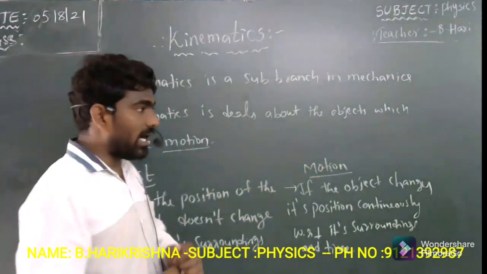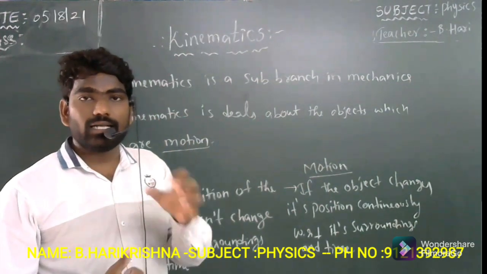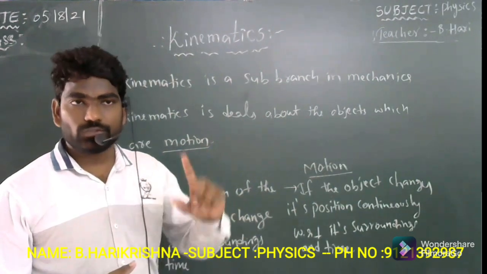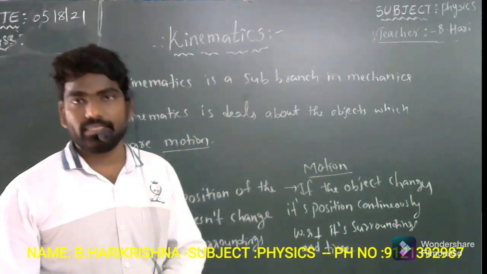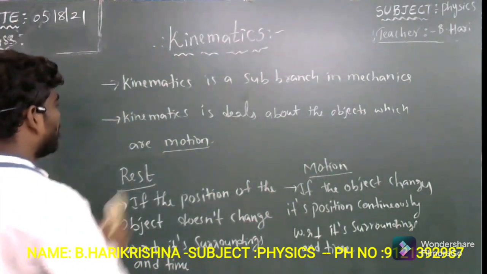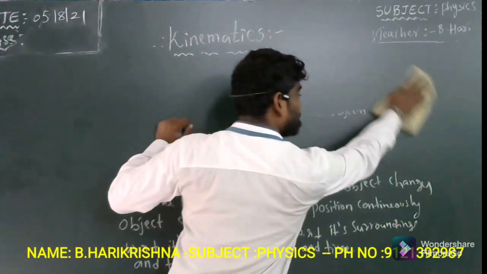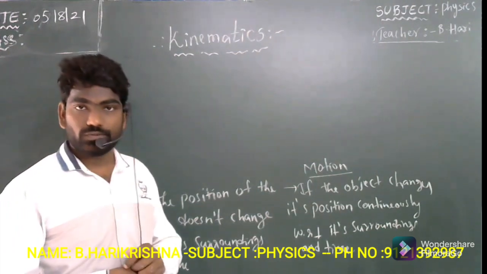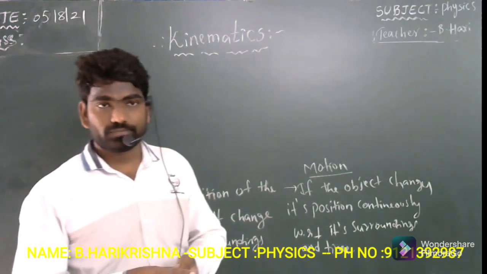Now, I already said that on the earth, all the objects have a speed less than the speed of light. That's why for all these objects we can apply Newtonian mechanics only. And one point you should remember: are rest and motion absolute? Rest and motion are absolute. Is it right? Let us take an example.